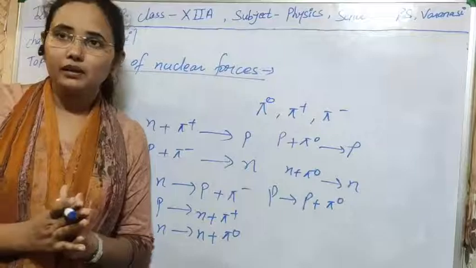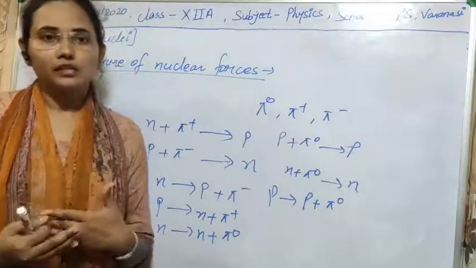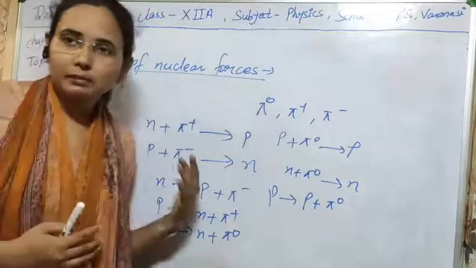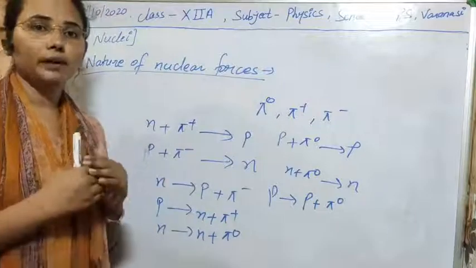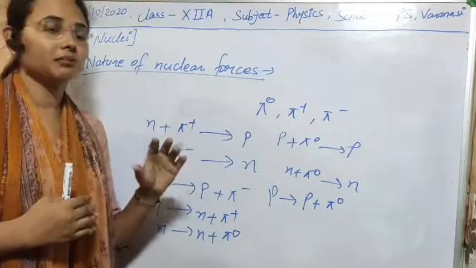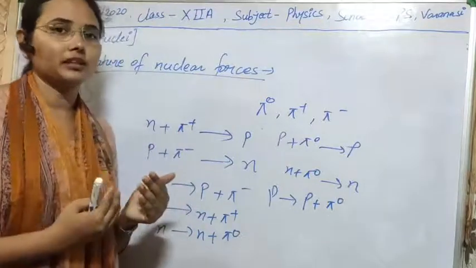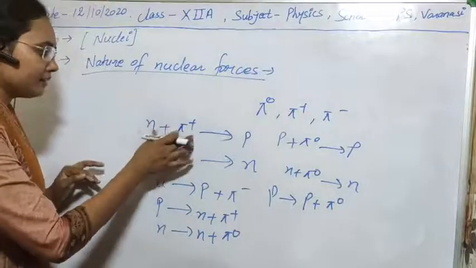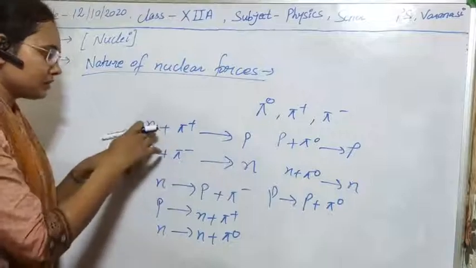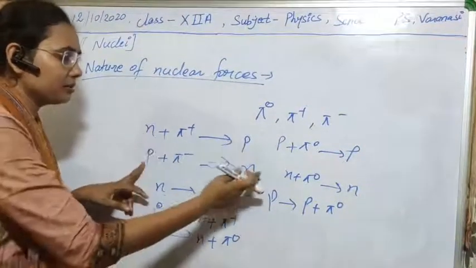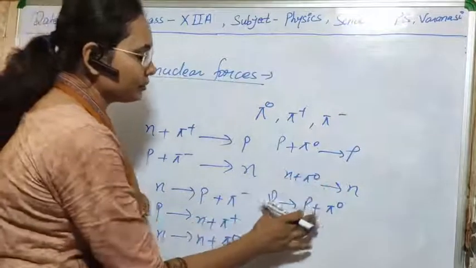It means that in the nucleus, due to exchange of particles, there may be some force between the nucleons, because this is the basic theory of the forces. If there is exchange of particles taking place, then definitely there will be some bond between those two particles, a force acting between them. So there will be force between neutron and proton, and obviously also between neutron and neutron, proton and proton.